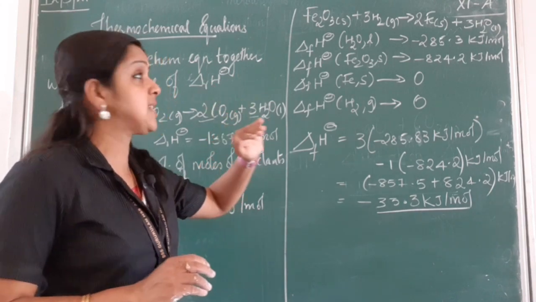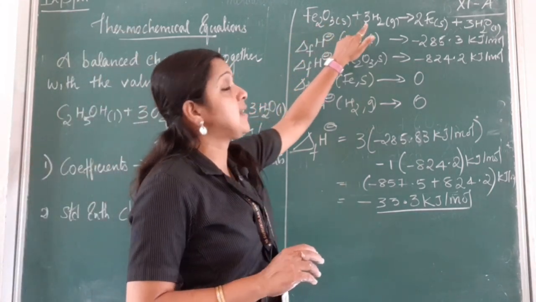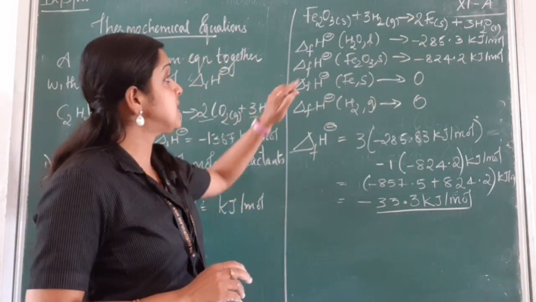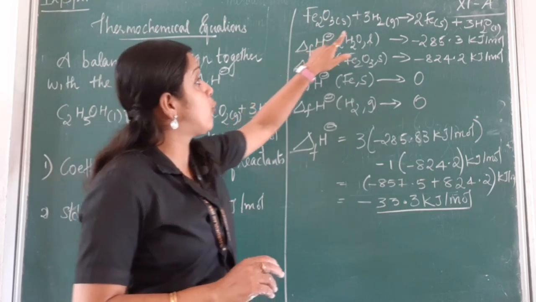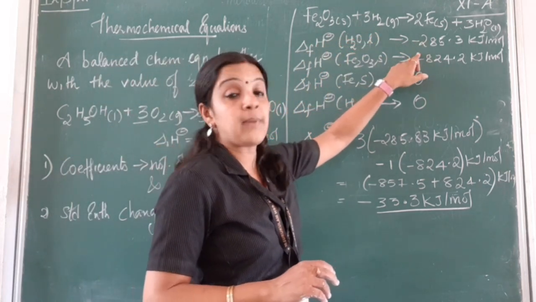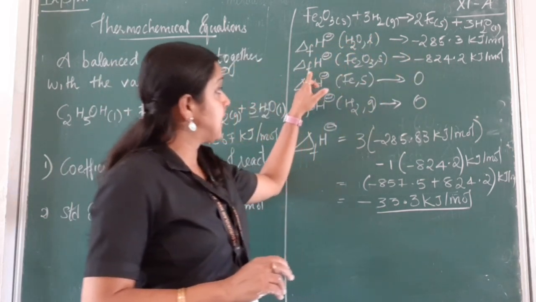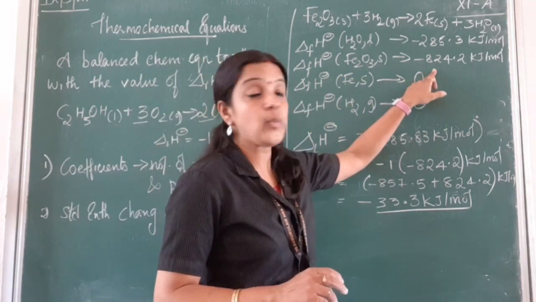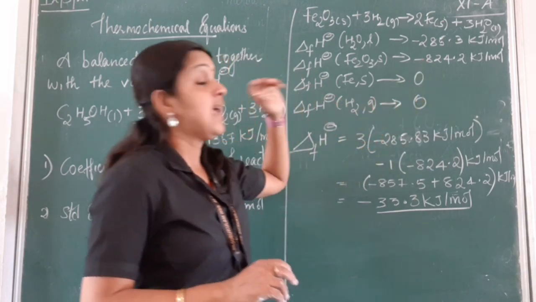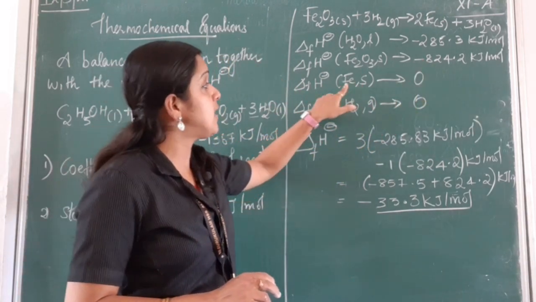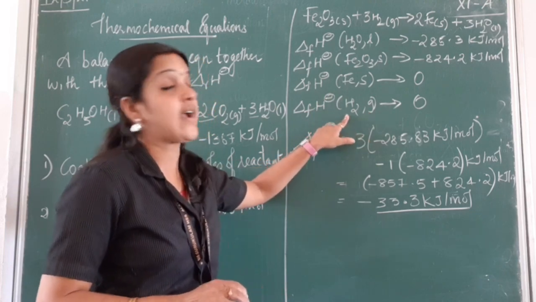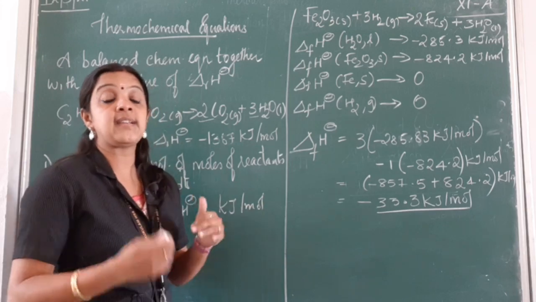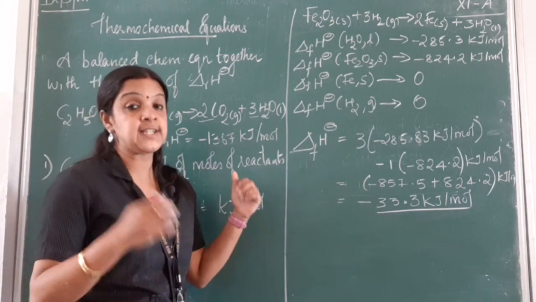Now if you consider this equation where Fe2O3 reacts with hydrogen to form Fe plus 3H2O. In this, the enthalpy of formation of water in its liquid state is minus 285.83. The enthalpy of formation of iron oxide in the solid form is minus 824.2 kilojoule per mole, and as per convention, the solid state of iron and the gaseous state of hydrogen is 0. We do not have any value for it. Now how can I calculate the enthalpy of the reaction, that is the formation?